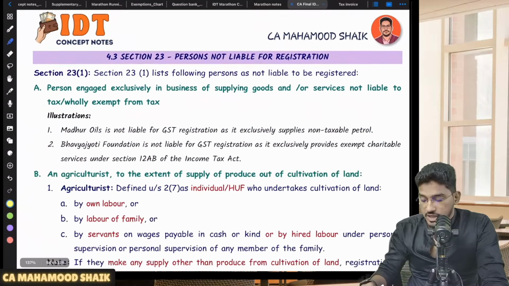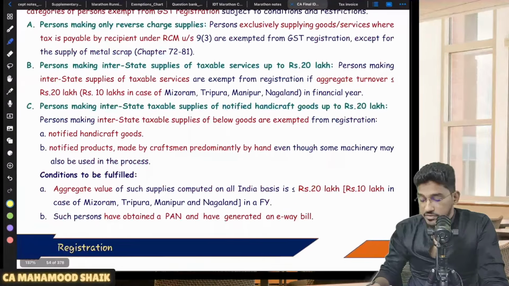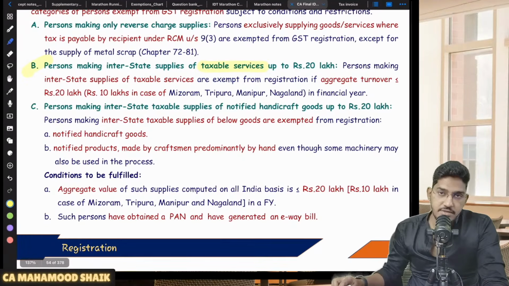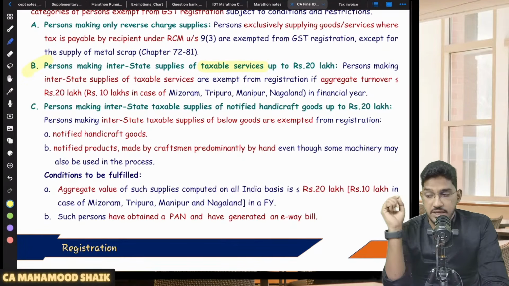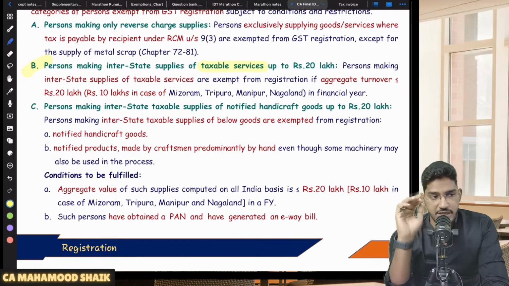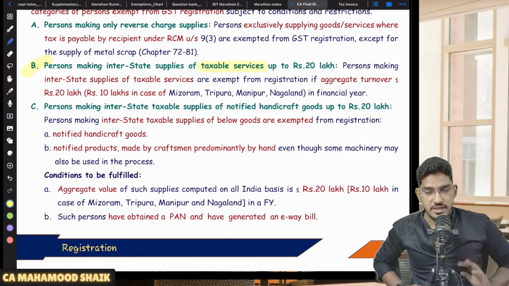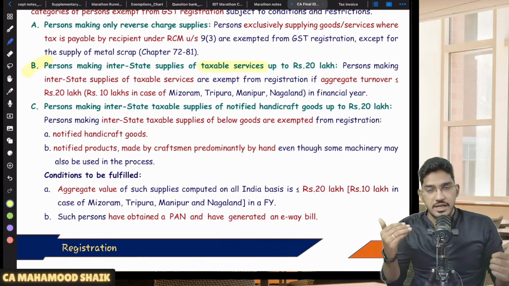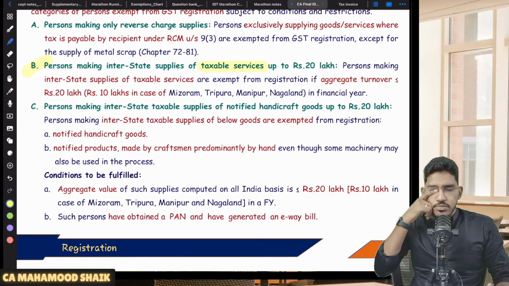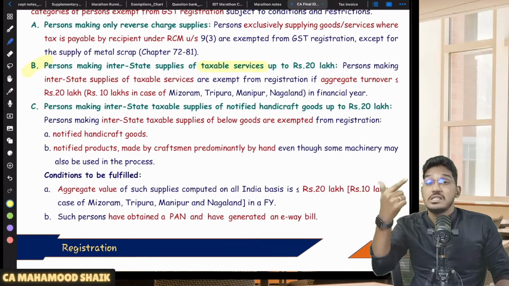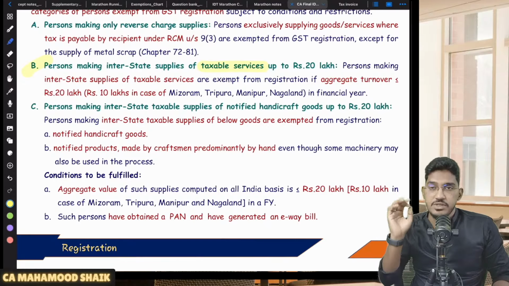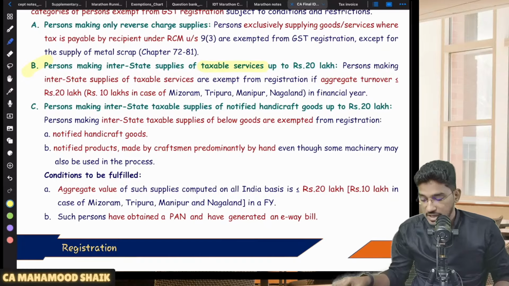First relaxation: in case you are making interstate supply of taxable services. You are making interstate supply, but you are not making interstate supply of goods. You are making interstate supply of services. Okay, we will not make you liable for compulsory registration. You continue to enjoy the applicable threshold limit of 20 lakh rupees. So initially they told that a person making interstate taxable supply is liable for compulsory registration, but later they gave relaxation. In case you are making interstate taxable supply of services, you can enjoy the threshold limit of 20 lakh. That means if you are making interstate supply of goods, then no threshold limit, nothing, you become liable for compulsory registration. So that is one relaxation.